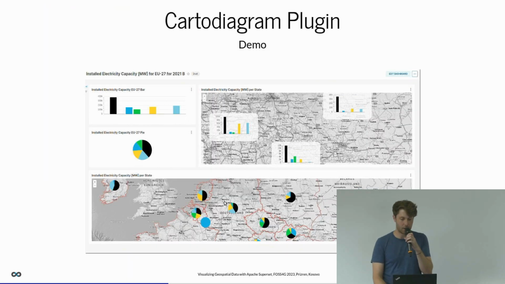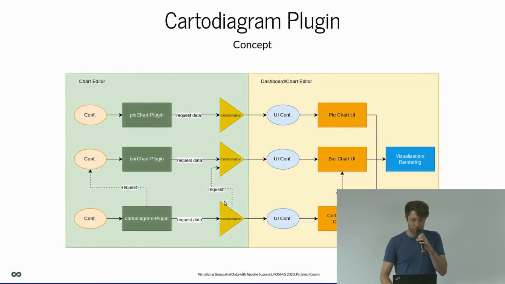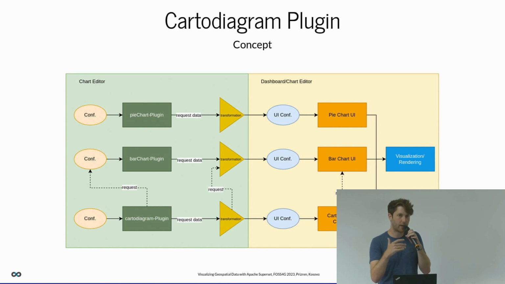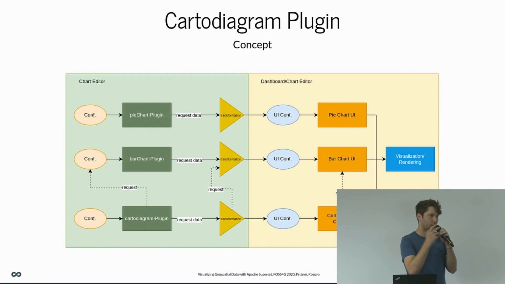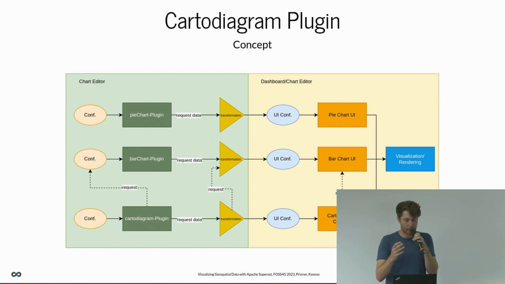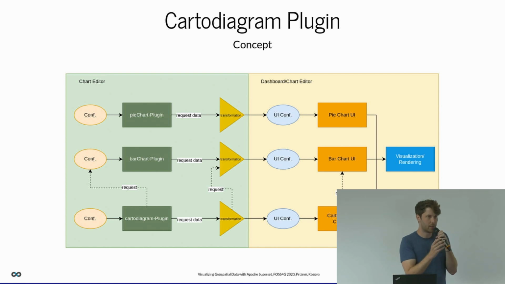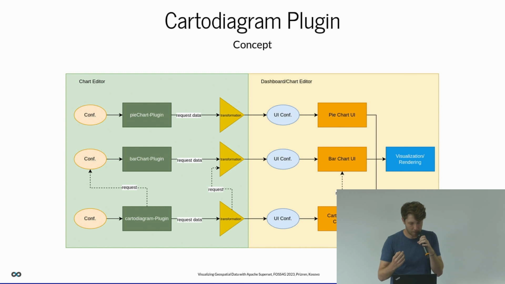Coming back to the presentation, the basic concept of this is as follows. Usually, all the other plugins that are not these meta plugins work as follows. They have a base configuration where you can define how you want to request the data. This is what I did, defining the dimensions and the metric, so that in the back end custom SQL statements will be created for retrieving the data. This will be, for example, in the pie chart plugin. Then you can request this data.